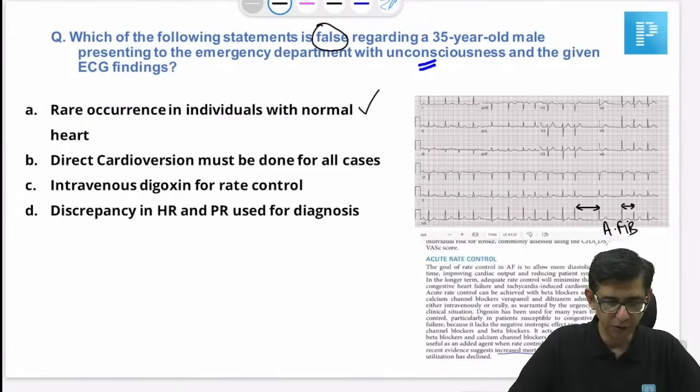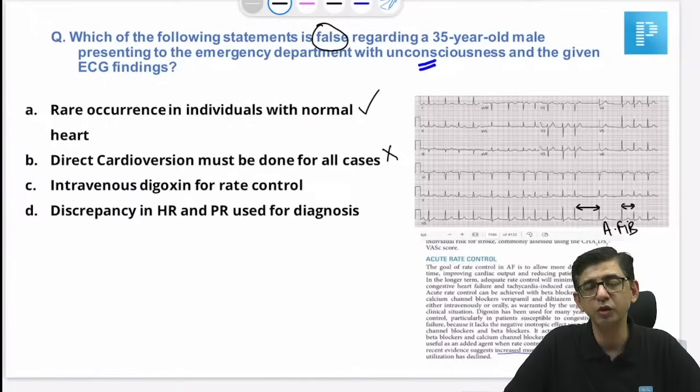Okay, he's saying which of the following is a correct statement in this case. Okay, fine, guys. Let me just work out the options and then we can use this one. So this would not be a correct one.